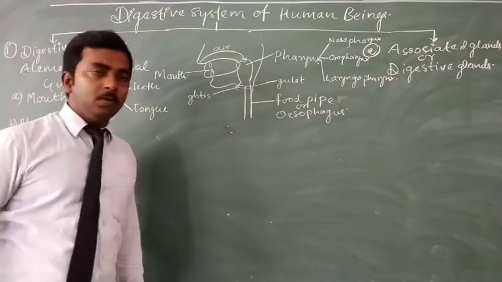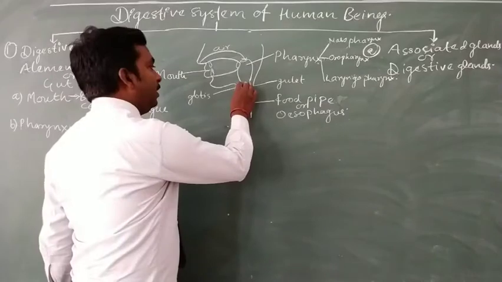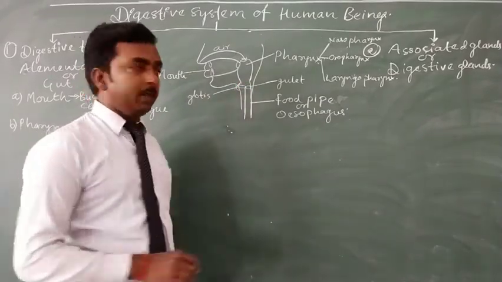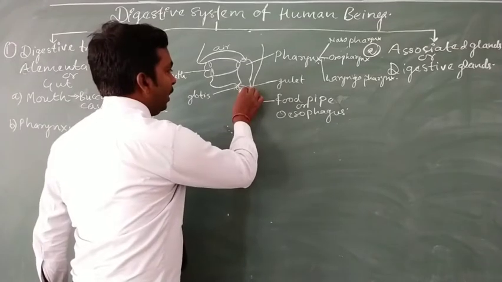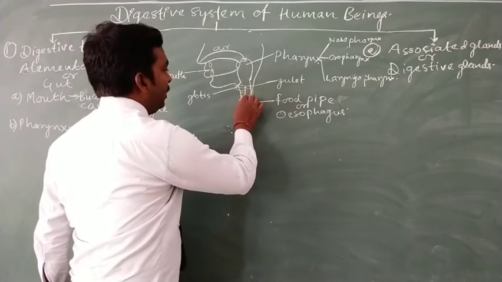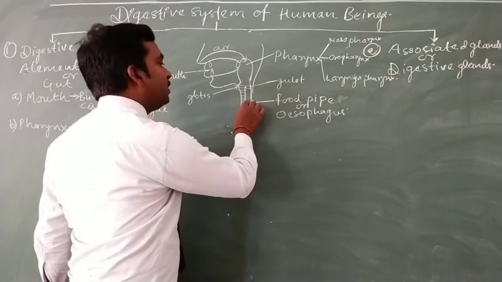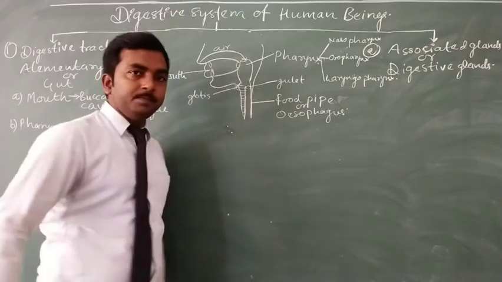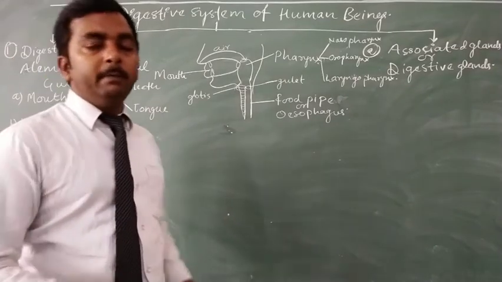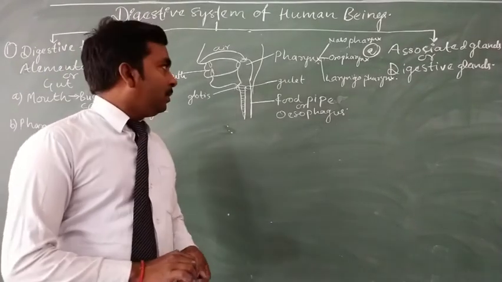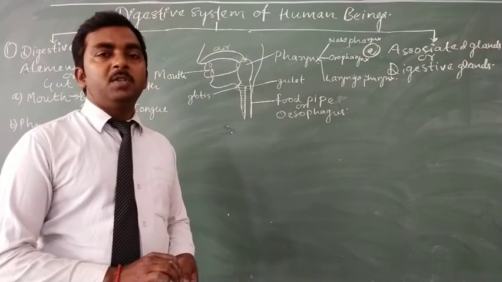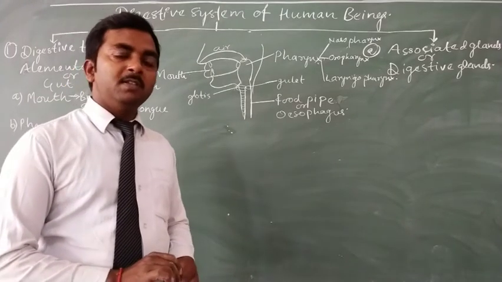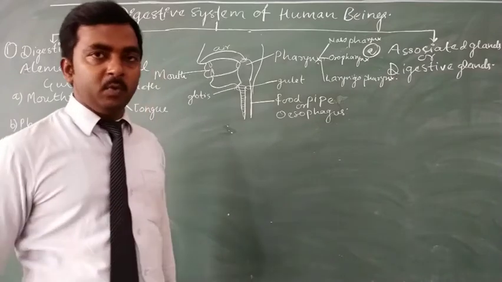Food pipe or esophagus. And here in front of the food pipe or esophagus, there is another pipe that travels along this esophagus, and that pipe is known as the trachea, which we will discuss in the topic of respiration, when we will discuss the respiratory system of human being.